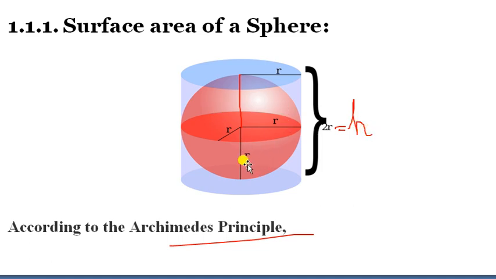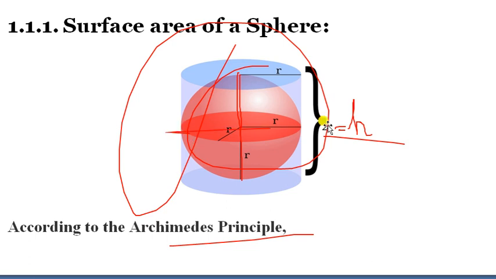And see, if we try to take it in the form of r, then can you say what this length will be? This length will be the diameter of the sphere. That means diameter is equal to height, and we know diameter equals 2 times radius. That's why h is equal to 2r. Is it clear? Diameter is equal to the height of this cylinder. And see, this sphere is completely fitted in this cylinder.